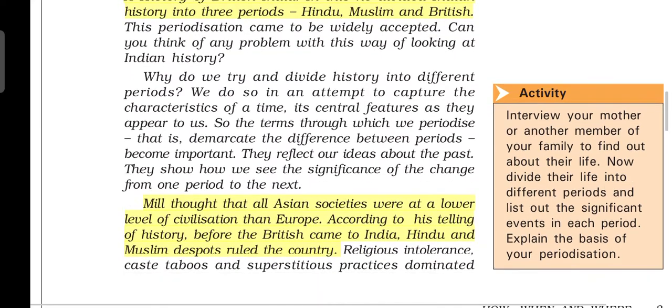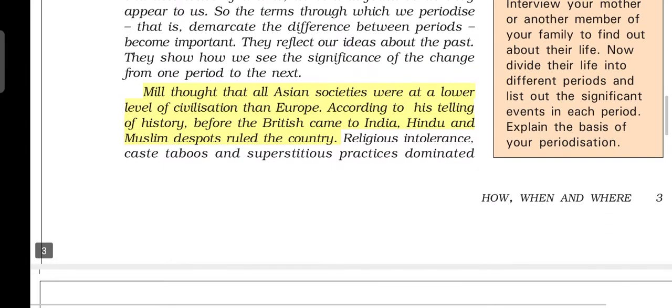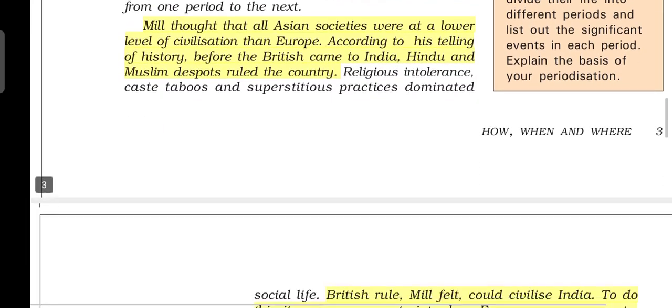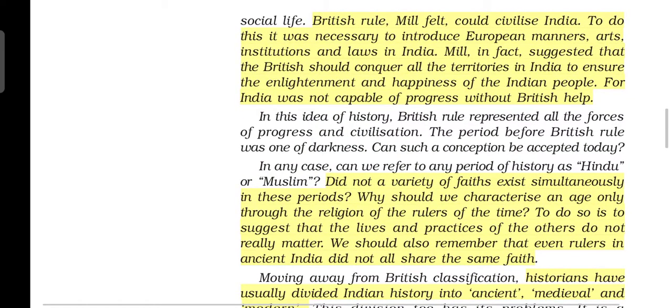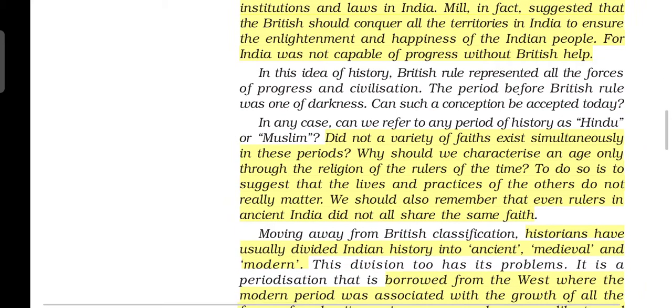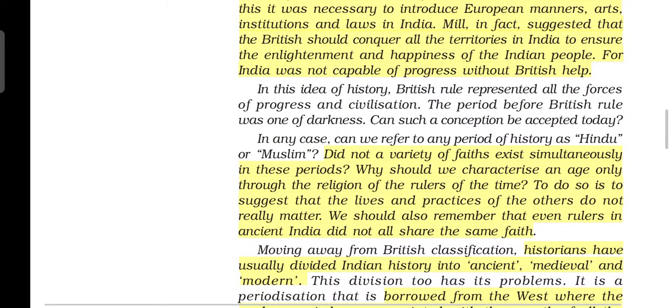But this classification was not accepted, because it is not necessary that only one religion sustained and the values of other religious people were subordinated. That's why historians gave a different classification: ancient, medieval and modern.